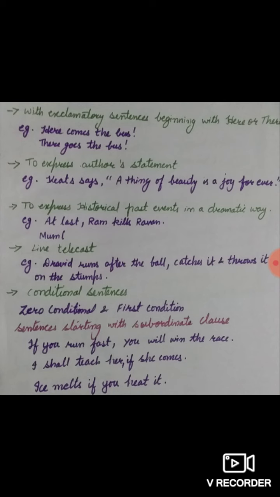The sentence may start with the subordinate clause, but we have four conditionals: zero, first, second, and third. In the first two conditionals, present indefinite tense is used.